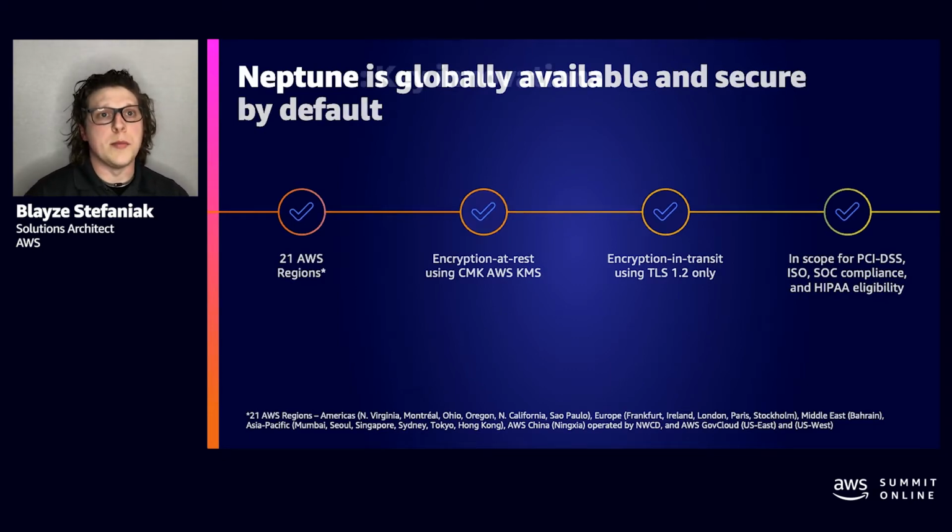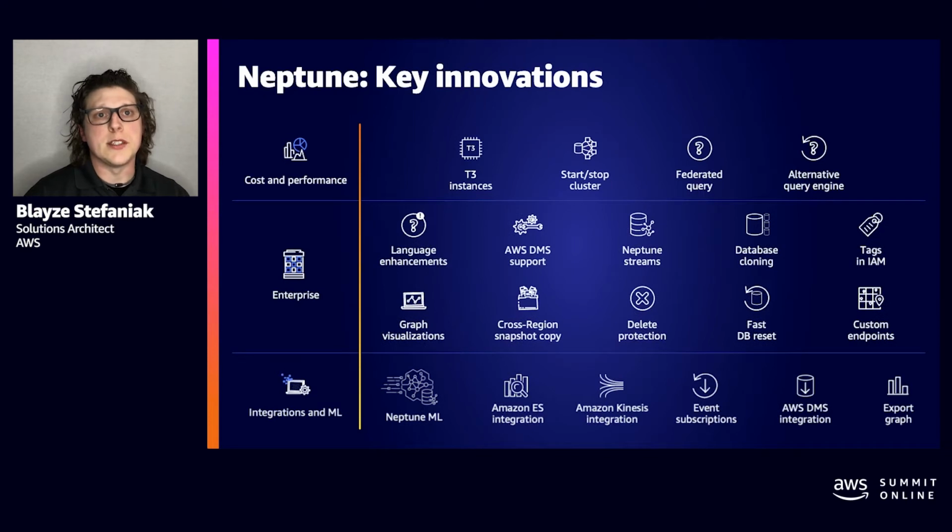Since its launch in May of 2018, the Neptune service team has really been innovating in three main categories that they focus on: cost and performance, enterprise capabilities, as well as integrations and machine learning. So this slide's really intended to show all of the great things that they've built. I don't intend to dive deep into every single one, but Neptune provides customers with the ability to really pay for what they use, and ultimately, operate at a production scale with enterprise capabilities, really easily ingest data, and then also integrate with the greater AWS ecosystem.